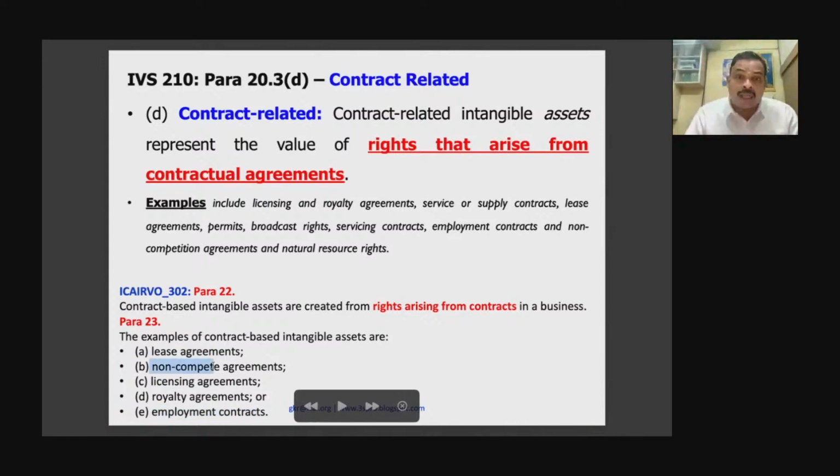And a non-competing agreement, an agreement to just keep quiet. You should not compete. That is also an intangible asset. See, especially it will happen when I am a director or a producer. I am very sure that that particular film will be a hit. I am introducing a new heroine, and she is going to be a super hit, and she will be the top actress.